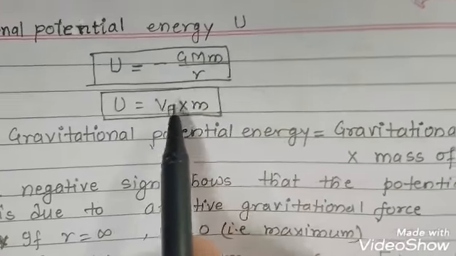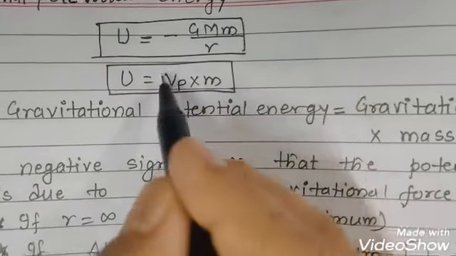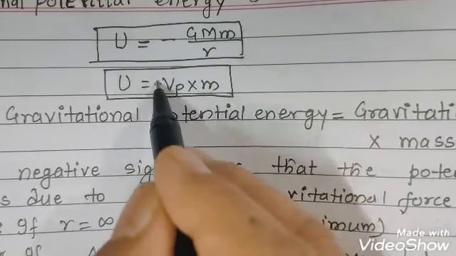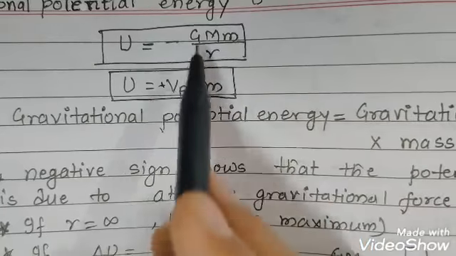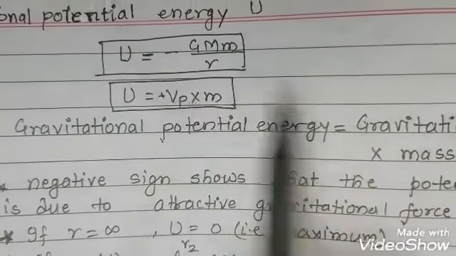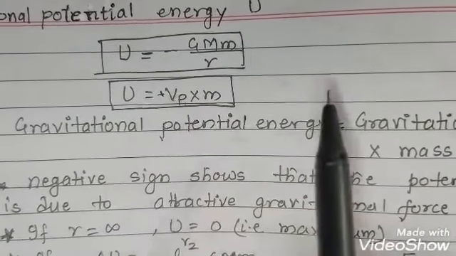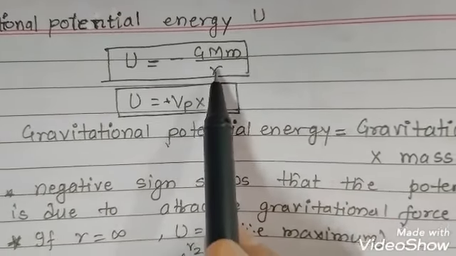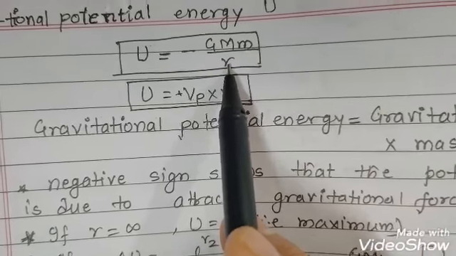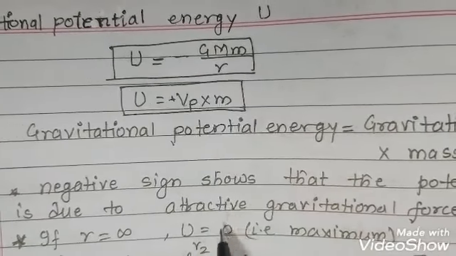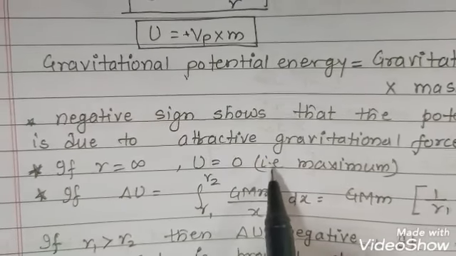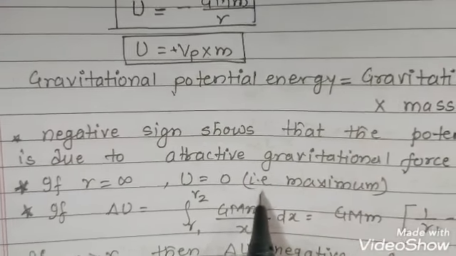One more thing, as you can see, the negative sign is there, that shows the potential energy is due to attractive gravitational force. Now in this formula, if r is equal to infinity, U is equal to 0, and that is the maximum value here.